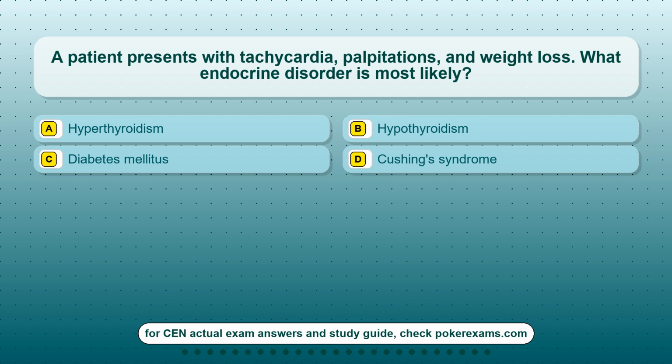Question 9. A patient presents with tachycardia, palpitations, and weight loss. What endocrine disorder is most likely? Option A, hyperthyroidism. Option B, hypothyroidism. Option C, diabetes mellitus. Option D, Cushing's syndrome.